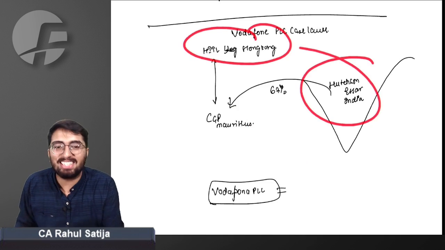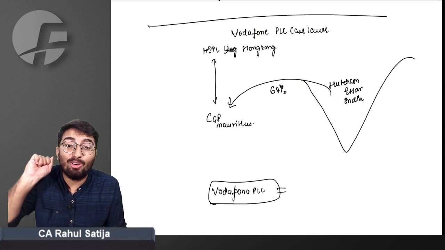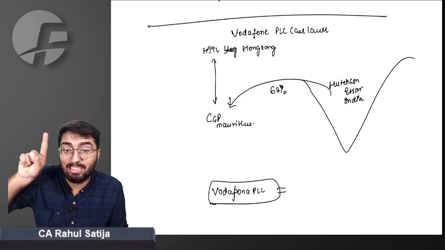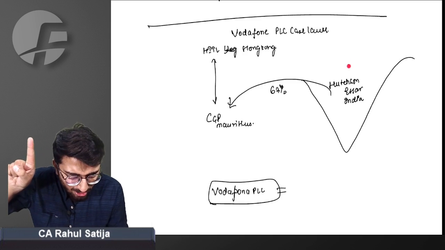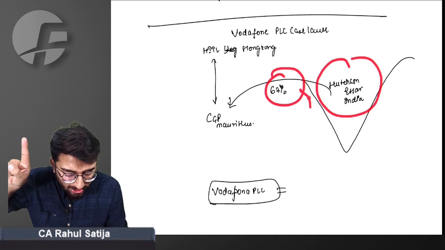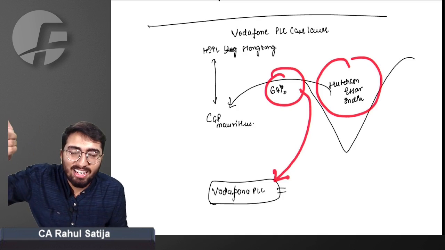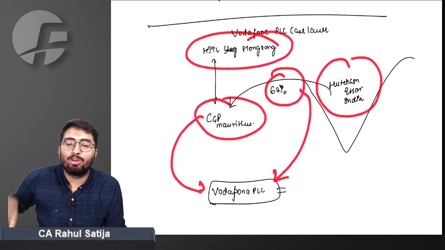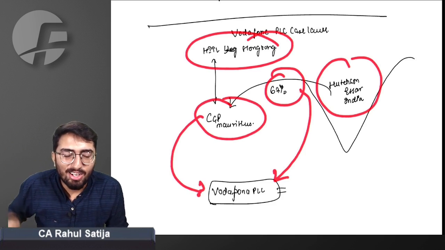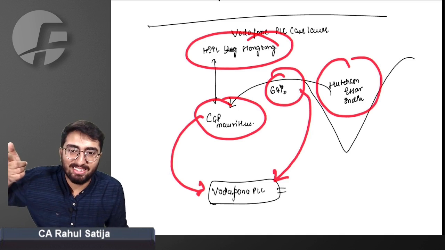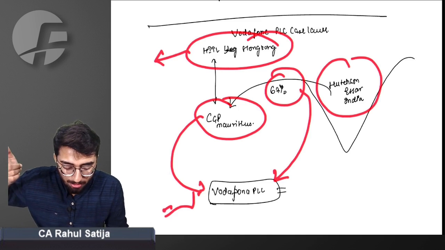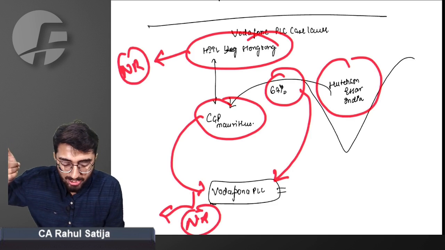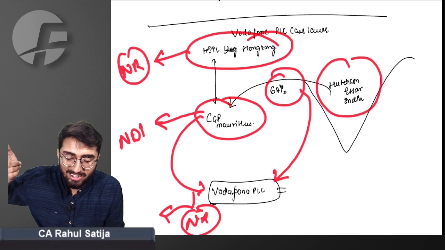HTIL never wanted to pay taxes in India, and what HTIL did, just listen. Instead of transferring 67% of the shareholding to Vodafone PLC, HTIL transferred shares of CGP Mauritius to Vodafone PLC. Now what the case has turned out to be, just understand. Buyer of the company is a non-resident. Seller of the company is a non-resident. The shares transferred are also not located in India.